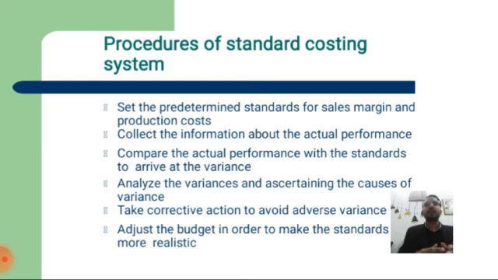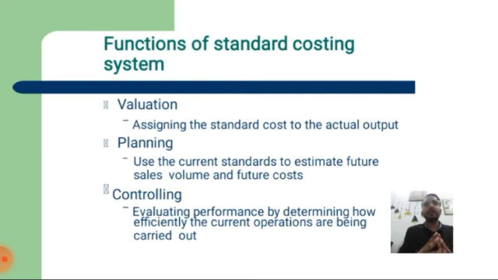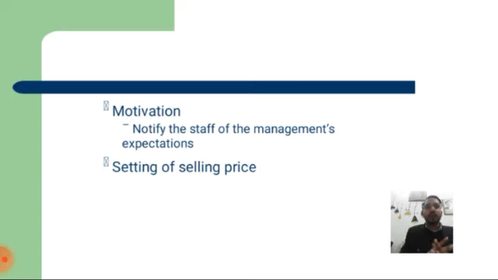Advantage of standard costing: simplification of cost and bookkeeping. Basically, the advantage of standard costing is simplifying the costing and bookkeeping on the basis of measurement of the operating process. Functions of the standard costing system: first, valuation, assigning the standard cost to actual output. Second, planning, using correct and current standards to estimate future sales volume and future cost. Third, controlling, evaluating performance by determining how efficiently current operations are being carried out. Fourth, motivation, notifying the staff of what management expects. And last, setting of selling price. These are the functions of standard costing.